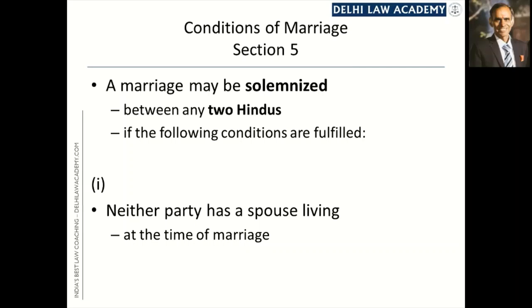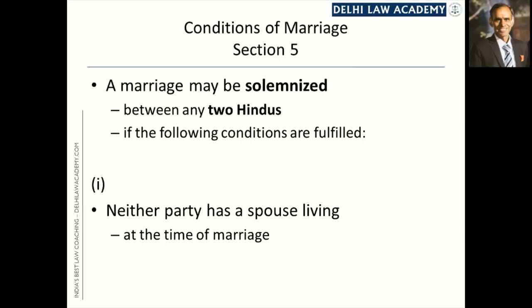Section 5 prescribes 5 conditions for solemnization of a marriage between two Hindus. Section 5 concerns itself with solemnization of marriage between two Hindus only. Both parties must be Hindus. Now we shall see the 5 conditions.